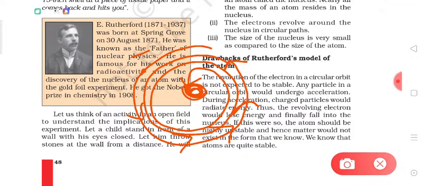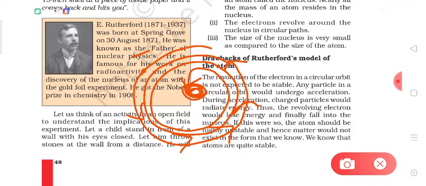That means the atom should be highly unstable. And if the atom is unstable, the matter should be unstable. But we know the reality is that the atom is a highly stable structure, and because of this the matter is stable in nature.